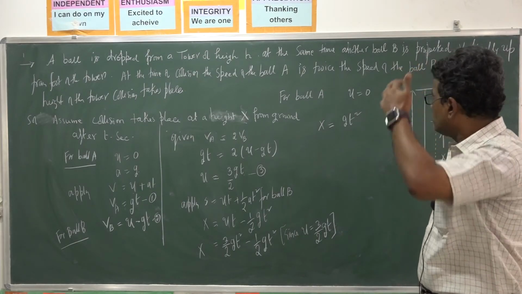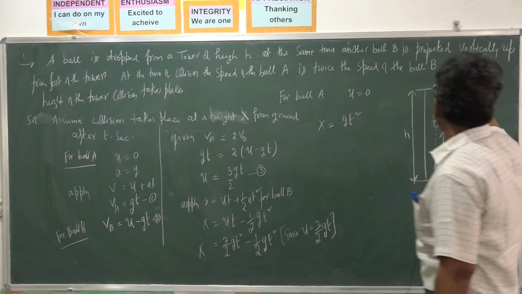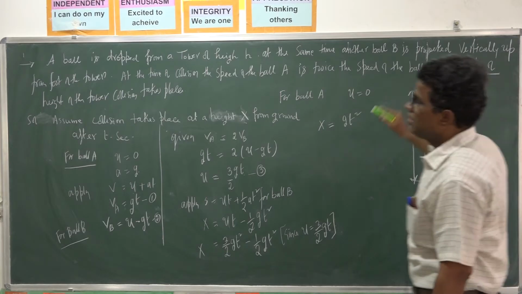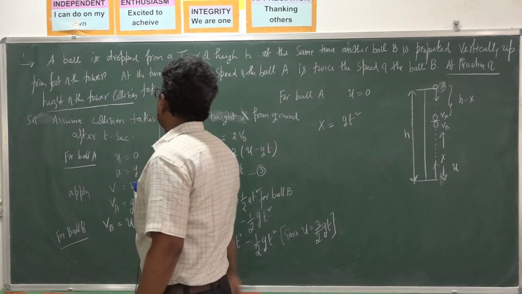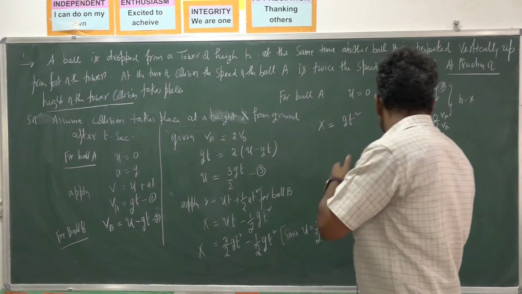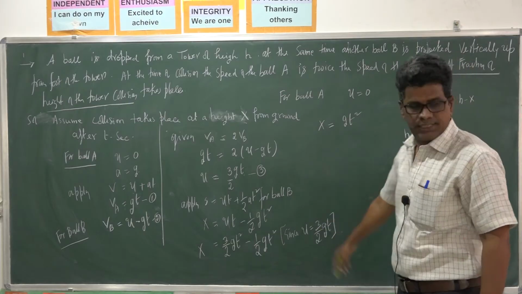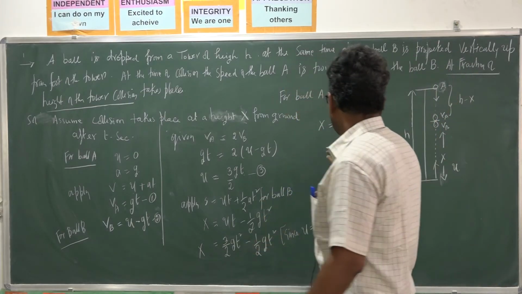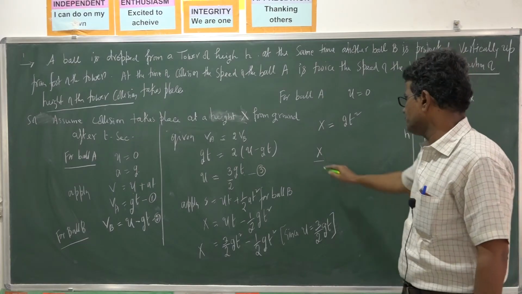So what we want in this problem? The fraction of the height of the tower where collision takes place. So we want x by h.